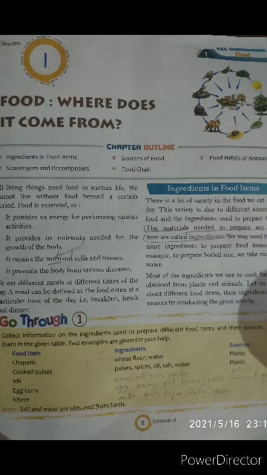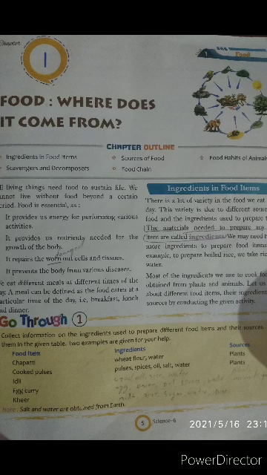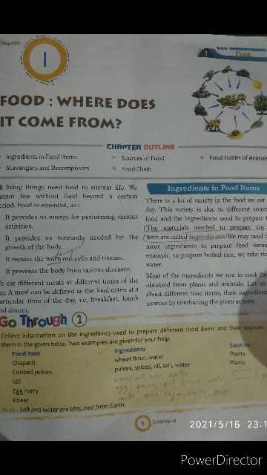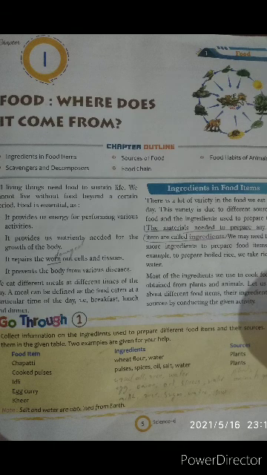What are ingredients? The materials needed to prepare any food item are called ingredients. All of you just underline these two lines. We may need two or more ingredients to prepare food items. For example, to prepare boiled rice, we take rice and water.